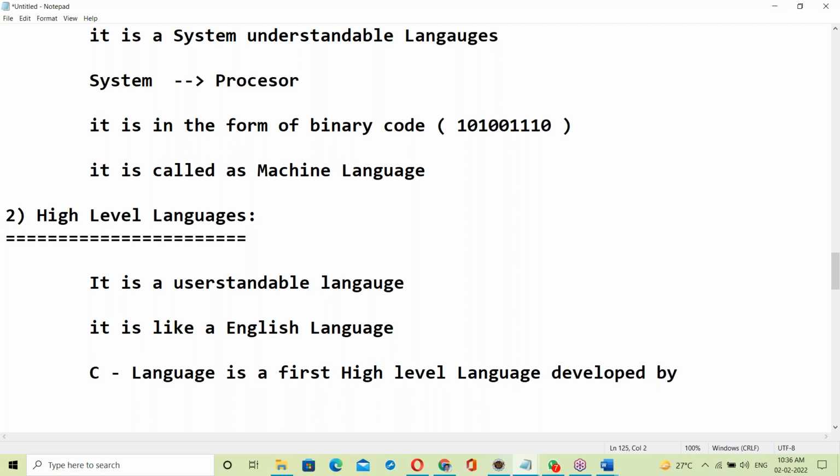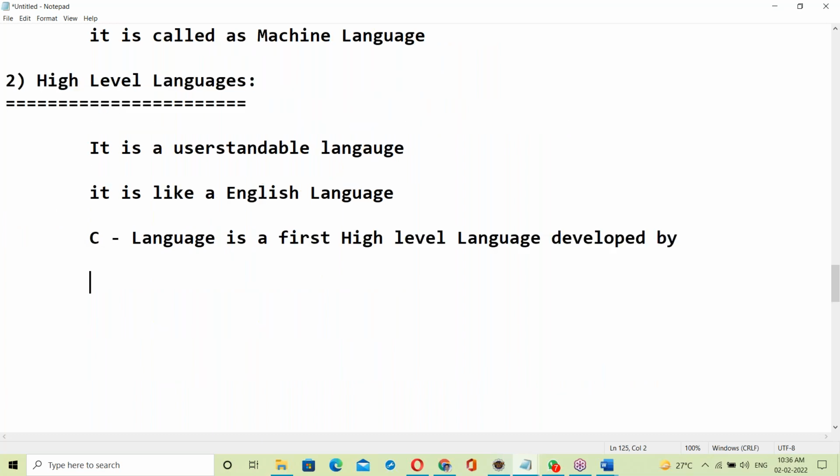by whom here? Who has developed C language? C language is the first high level language officially in the market. Of course, before C we already had the B language. After B comes C. B is an unofficial language, officially not released, just unofficially used. Officially, C language.